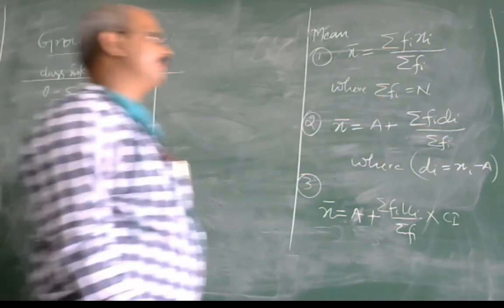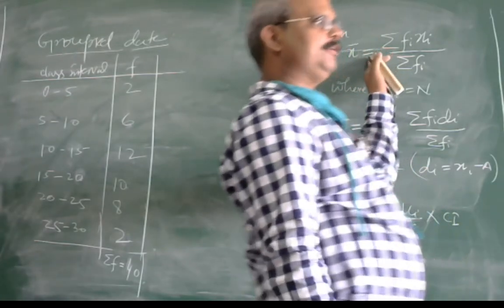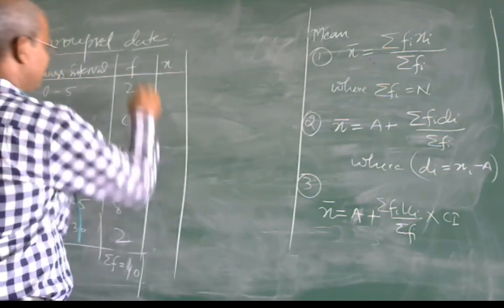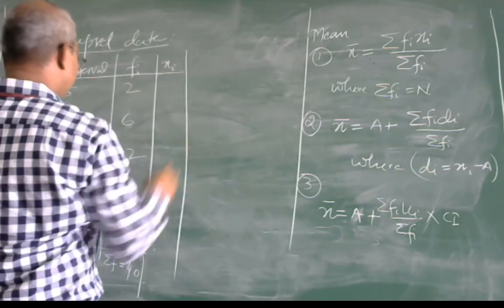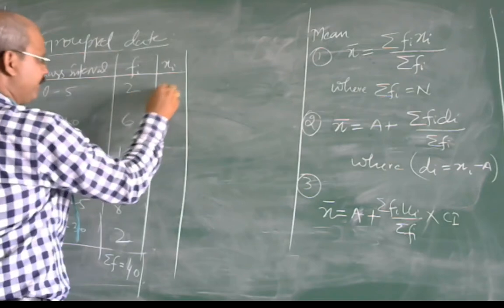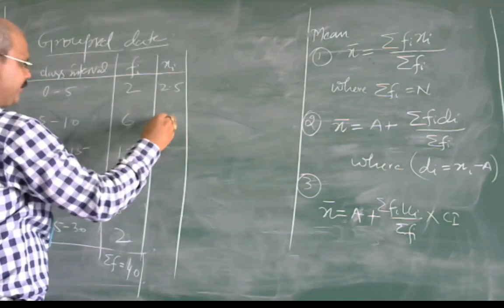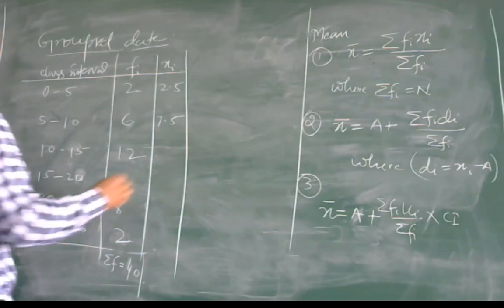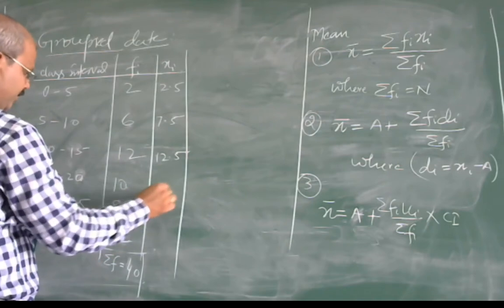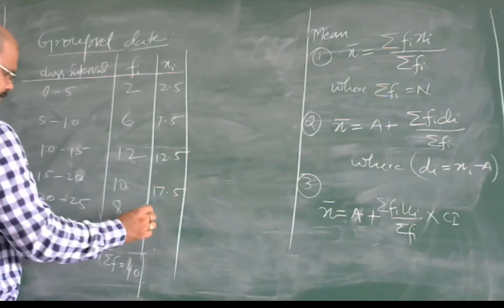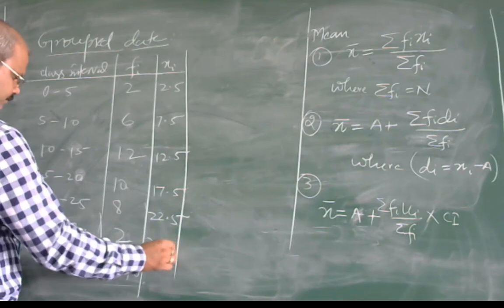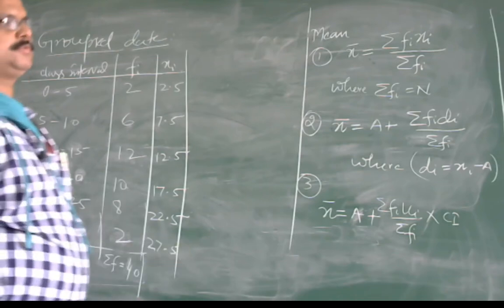So to find the mean by direct method, first we can find x, this is fi, this is xi, which we can find out by taking their average: 2.5, 7.5, 12.5, 17.5, 22.5, 27.5. Okay, students, this is x.